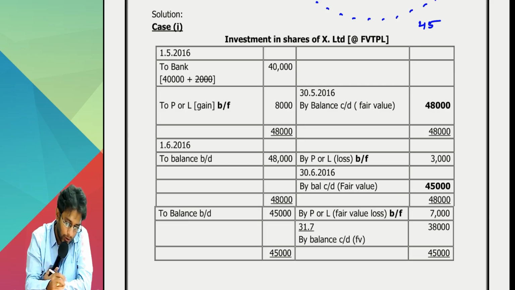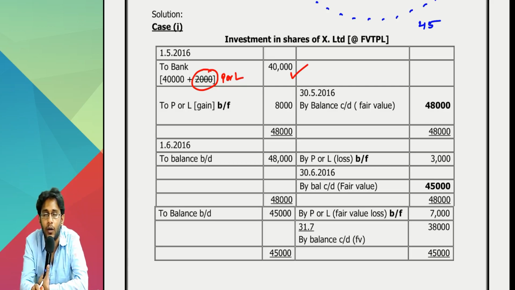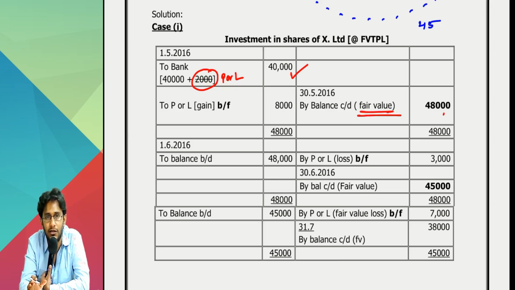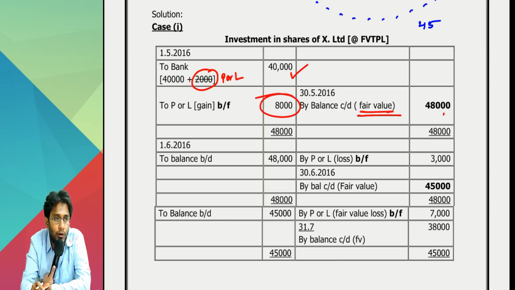Initial recognition happened at what value? Fair value. Transaction cost will directly go off into P&L, not part of the asset cost. Come to the end of the month, directly confidently write the fair value. Balance sheet, account will not tally. Difference will come. Put it off in your P&L. Gain is gain, loss is loss. Second period beginning, starting point is 48.